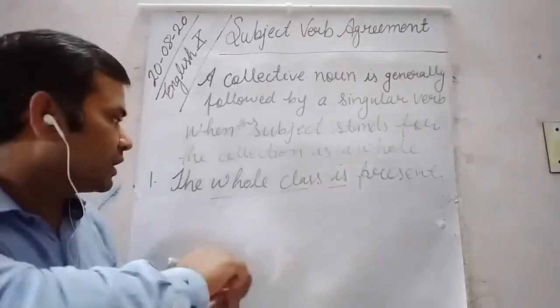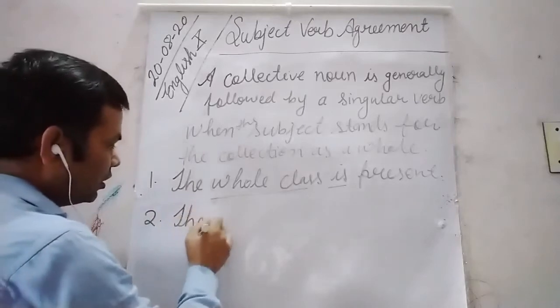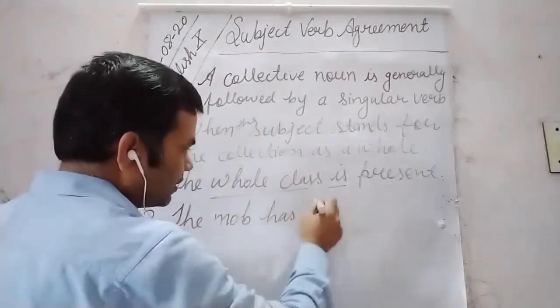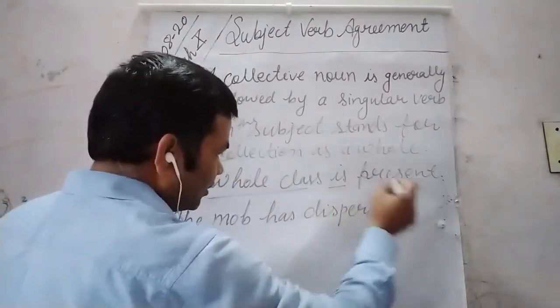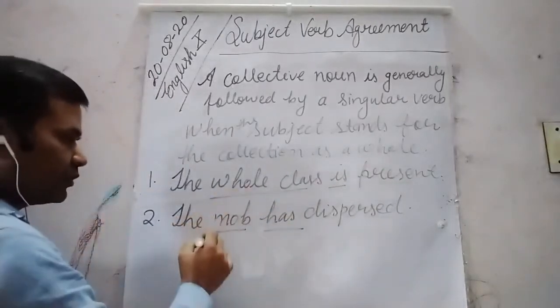Now let me write the second example. The mob has dispersed. It's a collective noun, showing a crowd.